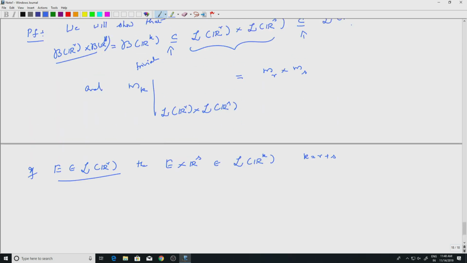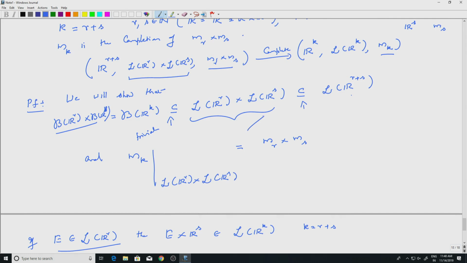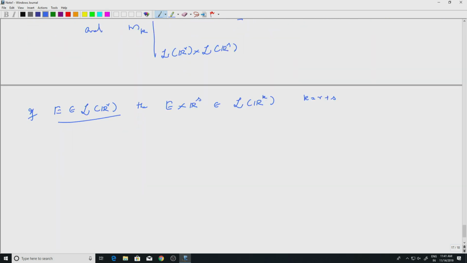To show this part, I take measurable rectangles from here and then show that it is here, right. So that is what I want to do. For that, let's write this as a claim, then it will be clear. Claim A: if E is a Lebesgue set in R^r, then E cross R^s belongs to L of R^k. And B: if F is in the other component, the proofs are the same, then R^r cross F also belongs to L of R^k.